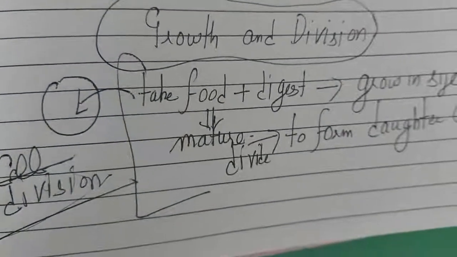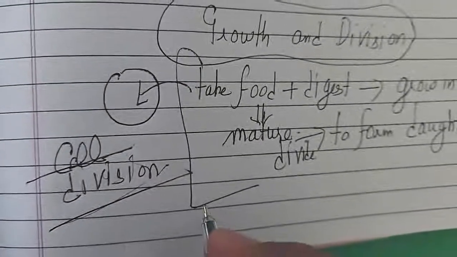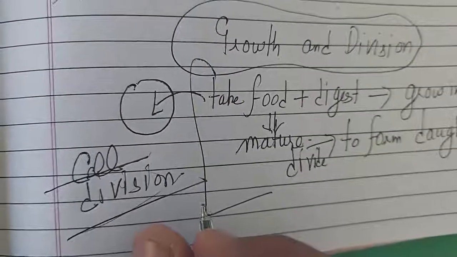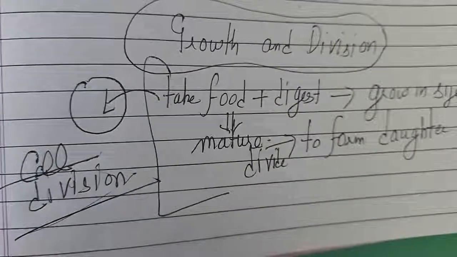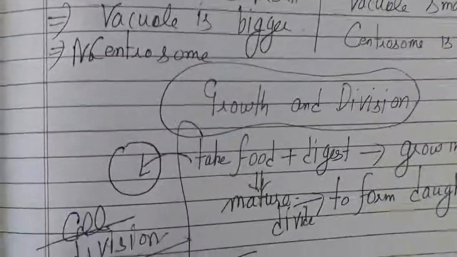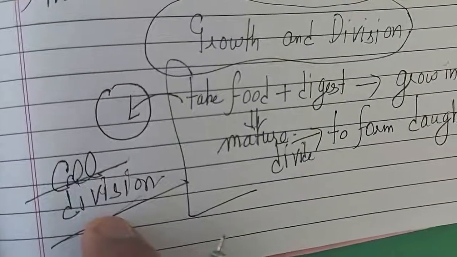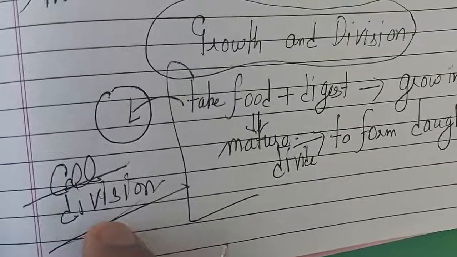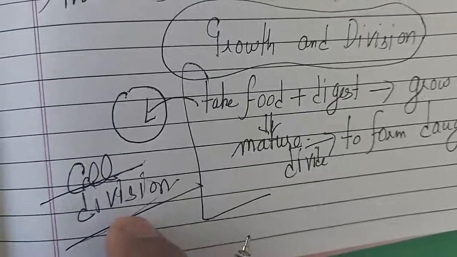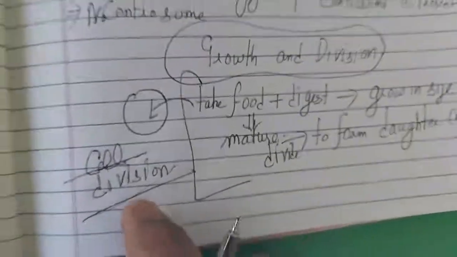Okay, why does cell division take place? Millions of cells die in our body every day, and new cells are formed. Due to this cell division only, new cells are being formed, and this cell division takes place due to the centrosome. Skin cells are also dividing. Nerve cells are also replaced. Like when we get injuries, then we get repaired. So this is the cell division concept.